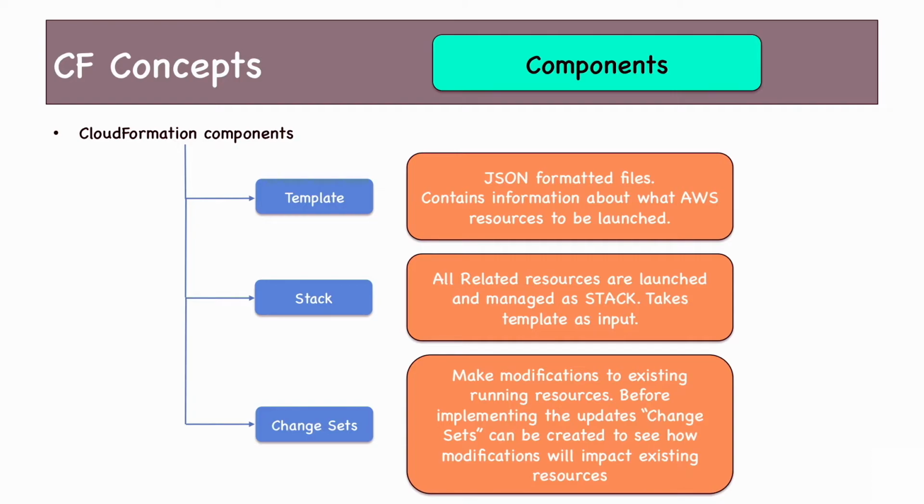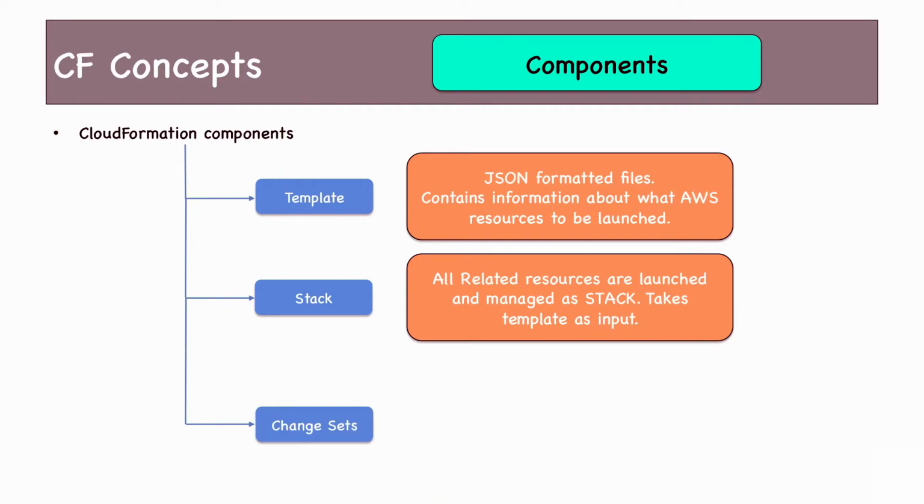If you have launched VPCs, if you have launched subnets, you have created S3 buckets, you have launched RDS DB instances, once you delete the stack, all those resources will be deleted one after the other. Of course, you can change that using something called deletion policy, which we'll discuss later on.